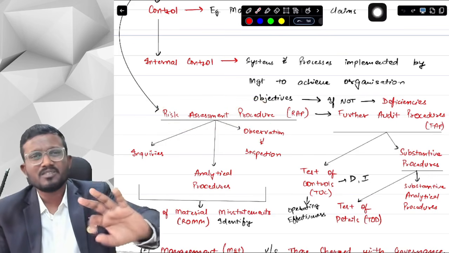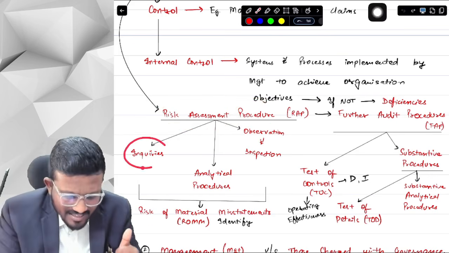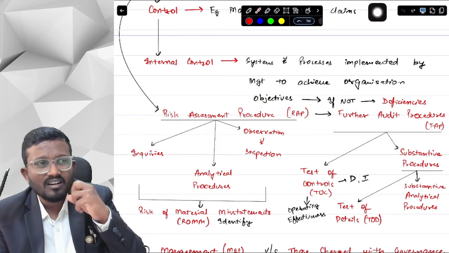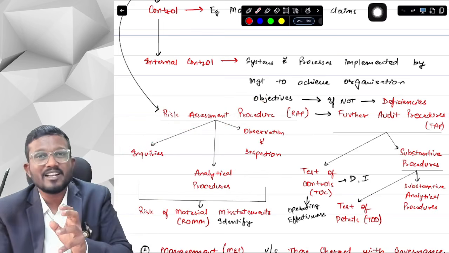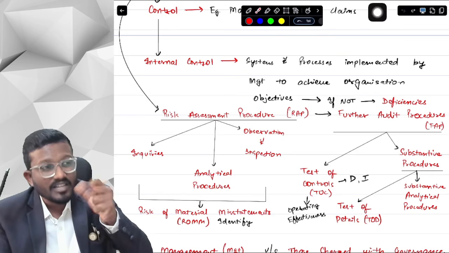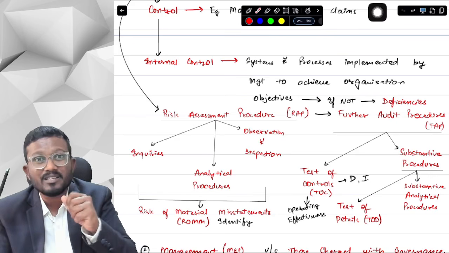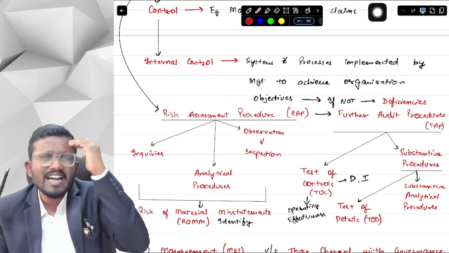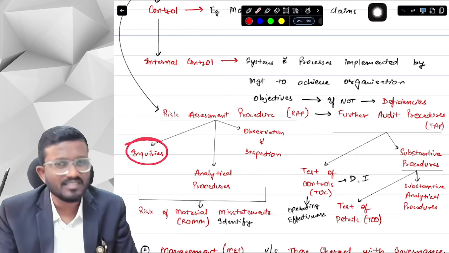So in the risk assessment procedure, there are different types of procedures. One is inquiry, basically asking questions of the management, asking questions of the entity. What are the financial statements? How do you prepare financial statements? What is the process? How does the process work? Any of the questions that you ask are covered in inquiry.